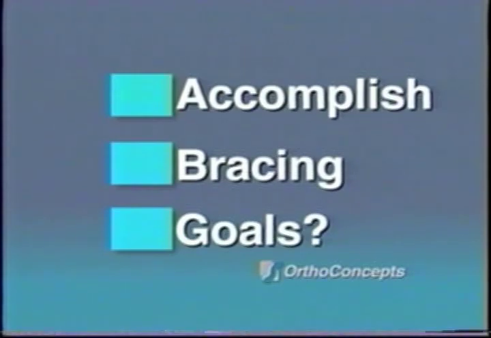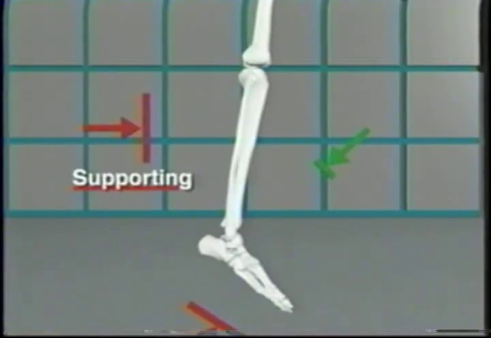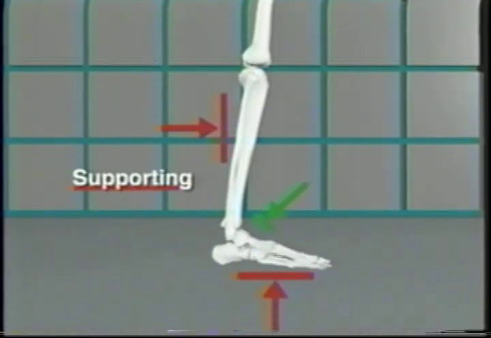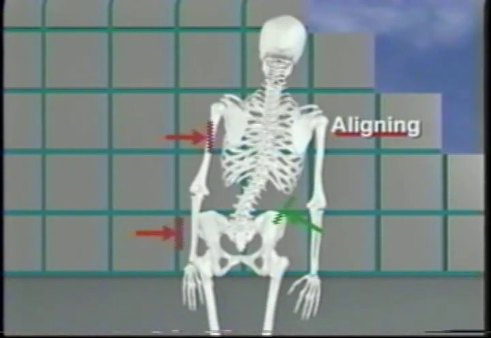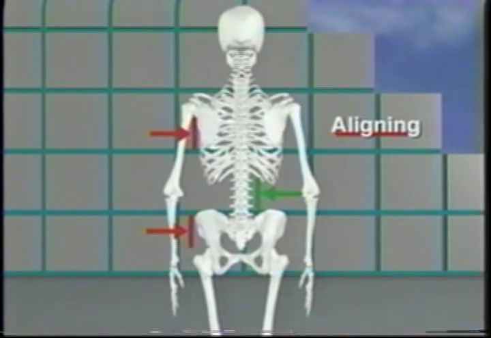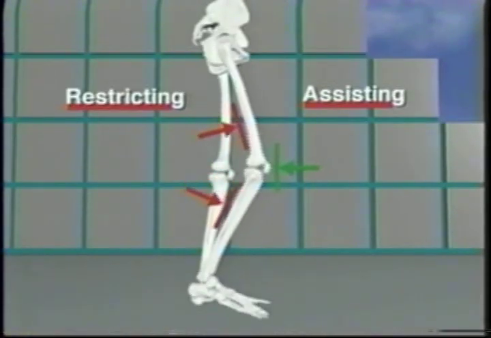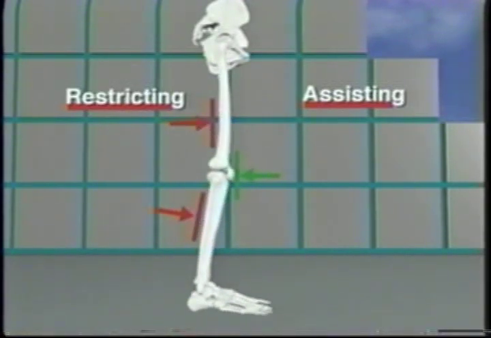How does bracing accomplish these goals? Braces function by supporting a weak or deformed area of the body, by aligning a weak or deformed area of the body, and by restricting or assisting motion in an injured joint of the body.